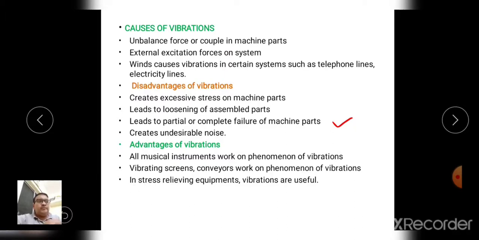At that time, the newly constructed bridge collapsed due to the wind force, and it happened due to vibration at resonance, that is, the natural frequency of the bridge and the natural frequency of the wind force, that is the excitation force, matched, and that's why there was vibration at excessive amplitude.